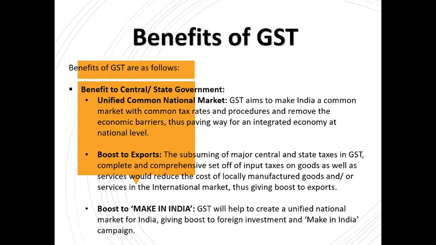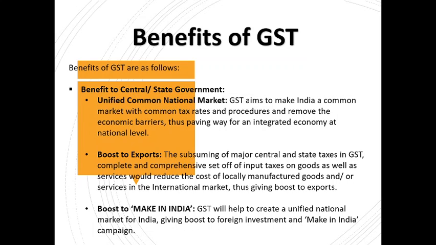Boost to exports. The subsuming of major central and state taxes in GST, and complete and comprehensive set-off of input taxes on goods as well as services, would reduce the cost of locally manufactured goods and services in the international market, thus giving a boost to exports. So why do you think the export products of one country are preferred over another, or why are the export products of China preferred over, in some cases, our own domestic market products? Why is it so?